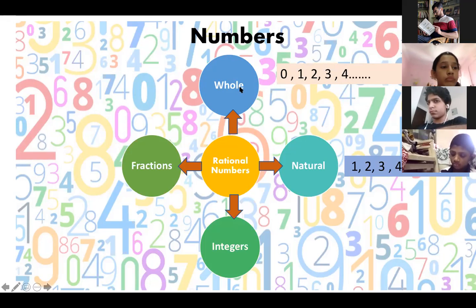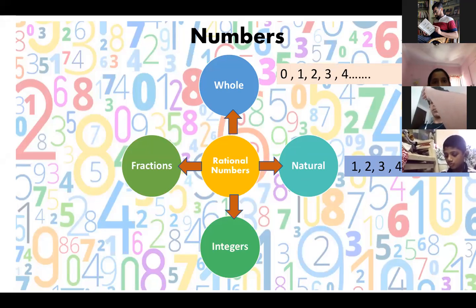Whole numbers are the numbers which start from 0 and go on with all the counting numbers: 0, 1, 2, 3, 4, 5, 6, till you can count. You will go on counting. All the numbers starting from 0 are whole numbers, and this is very important to remember because whole numbers and natural numbers are different. So what is the difference between a natural number and a whole number?